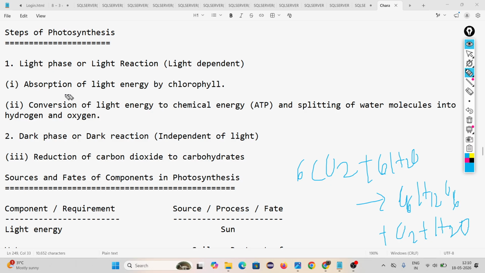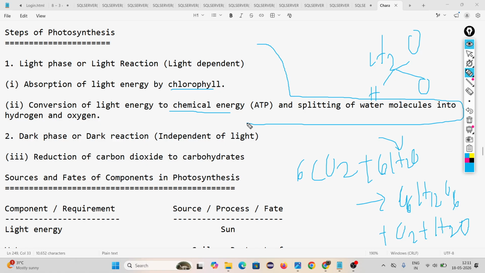Look, first thing, light energy is absorbed by chlorophyll. Second thing, convert light energy into chemical energy. Third thing, split the water molecule. The water molecule splits into hydrogen and oxygen. Okay, these things are happening in the light reaction. You understand? Yes. And for doing these steps you require light energy. That's why it is called the light reaction.